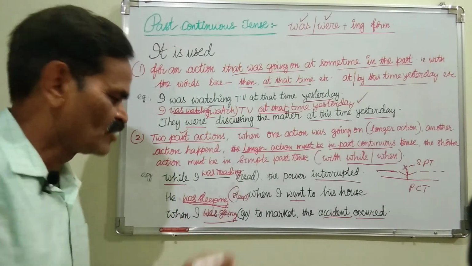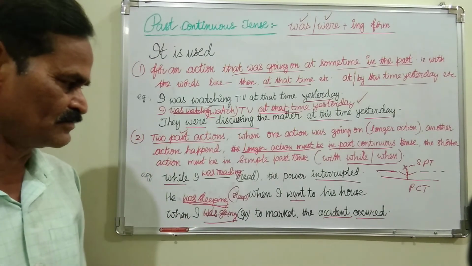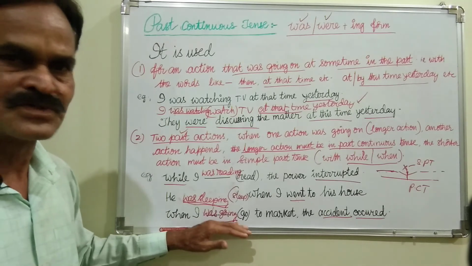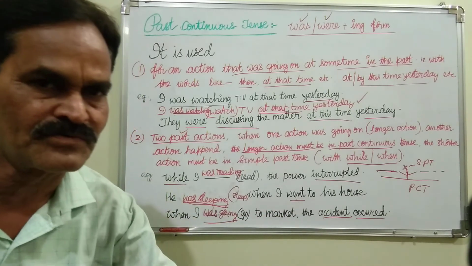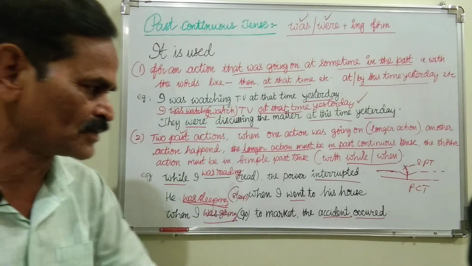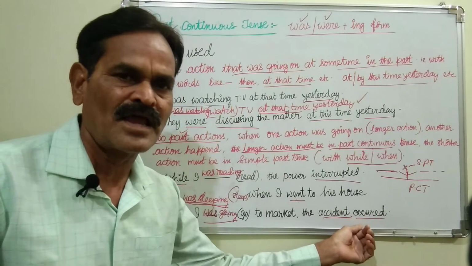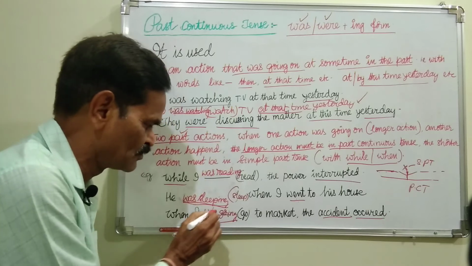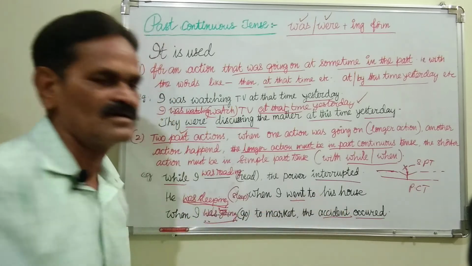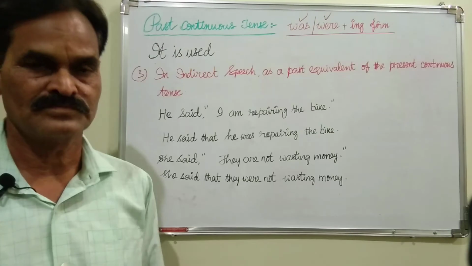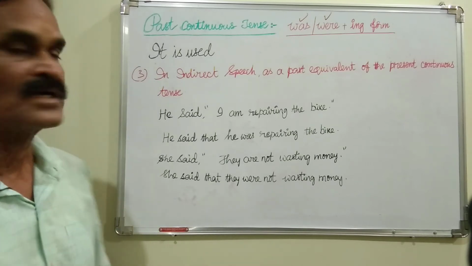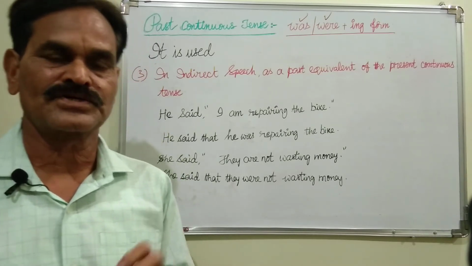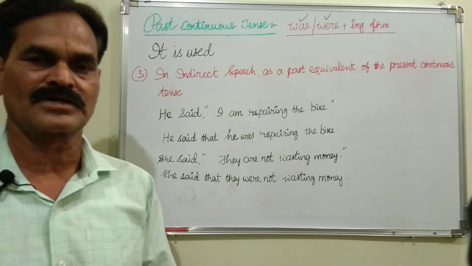So when I was going to market, this is the long action. So when going to market was continuing, another action happened. What is that? Accident occurred. So it must be in the past continuous, and it must be in the simple past tense. And what is the third occasion?